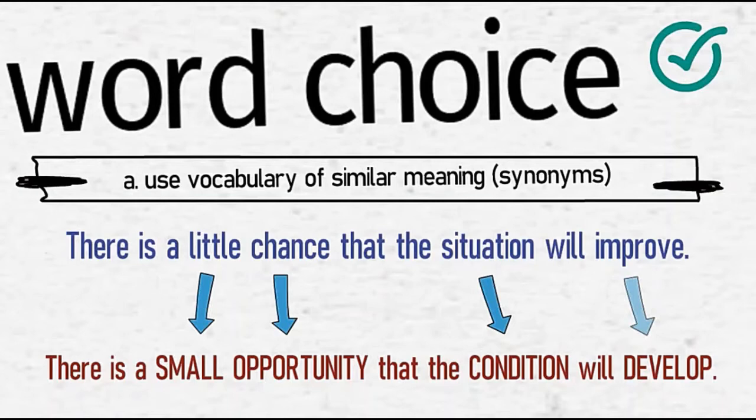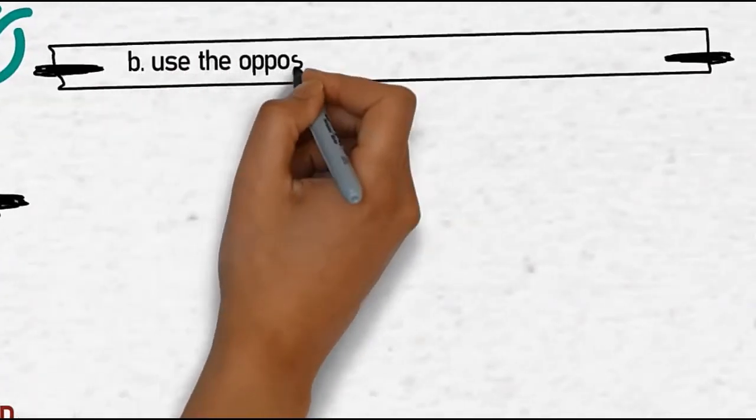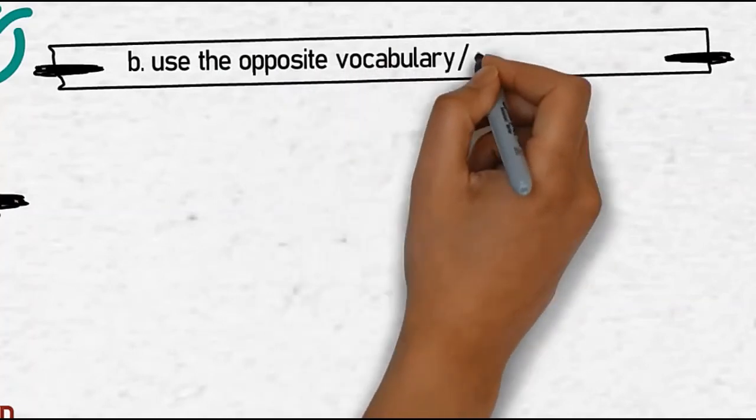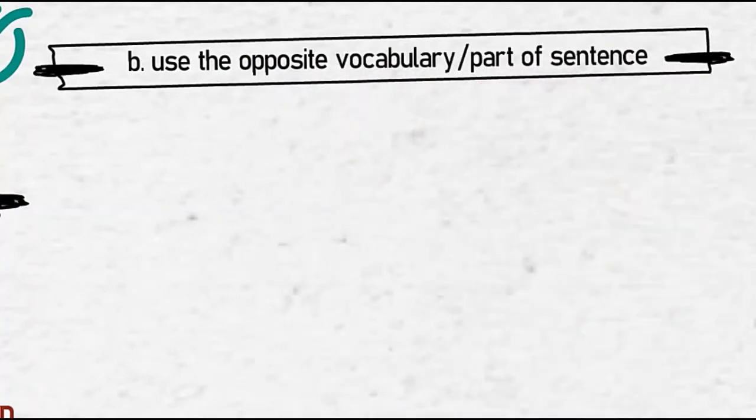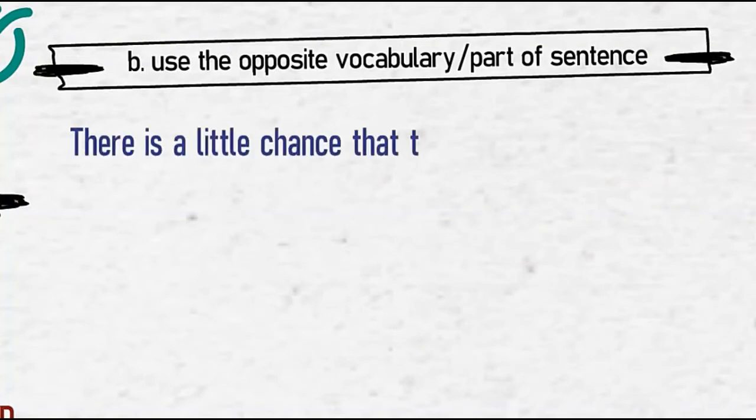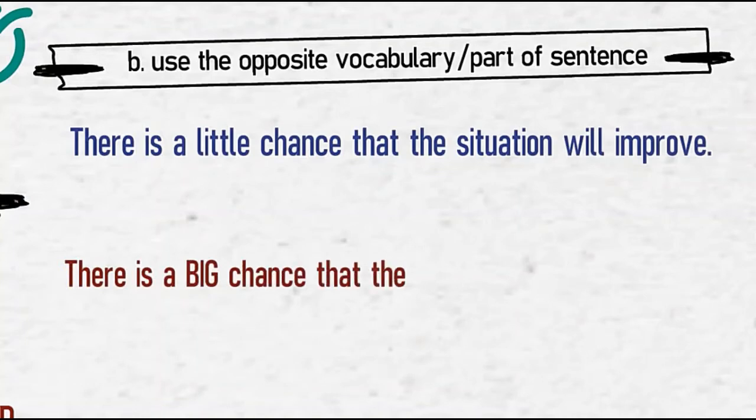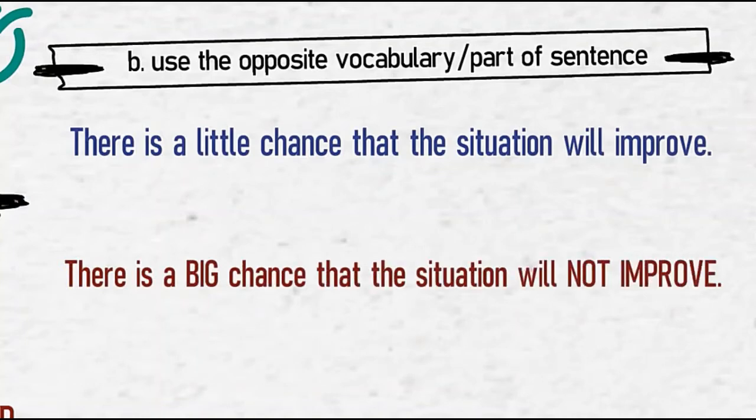condition, and develop. The next way is by using the opposite vocabulary or antonyms or the opposite part of sentence in terms of positive and negative. Here is the same original sentence, which is altered into, "There is a big chance that the situation will not improve." The word little has the antonym big, and the opposite of will improve is will not improve.